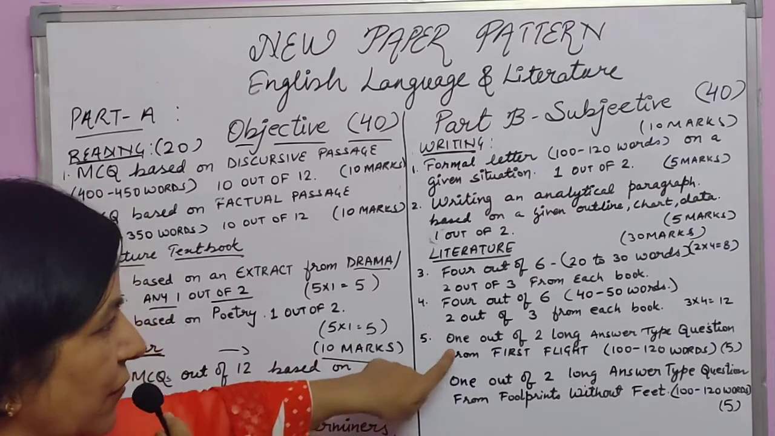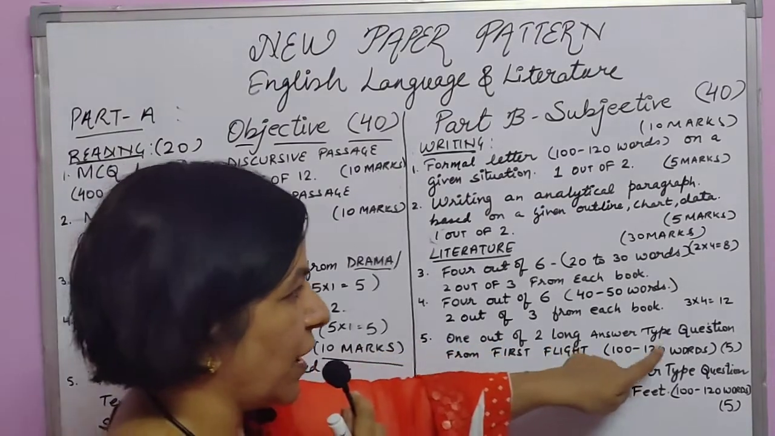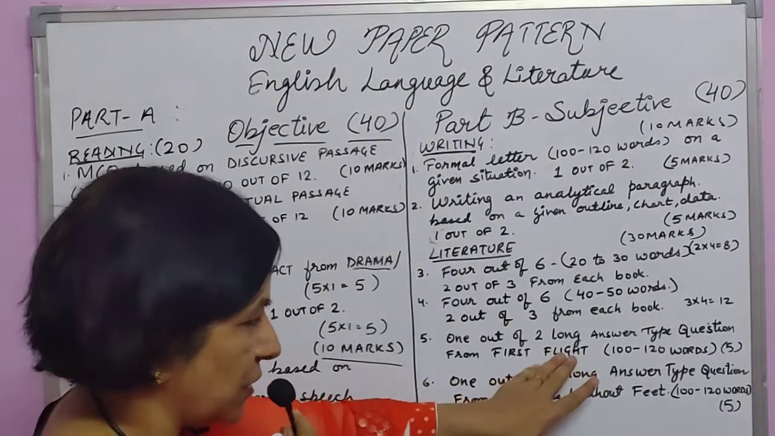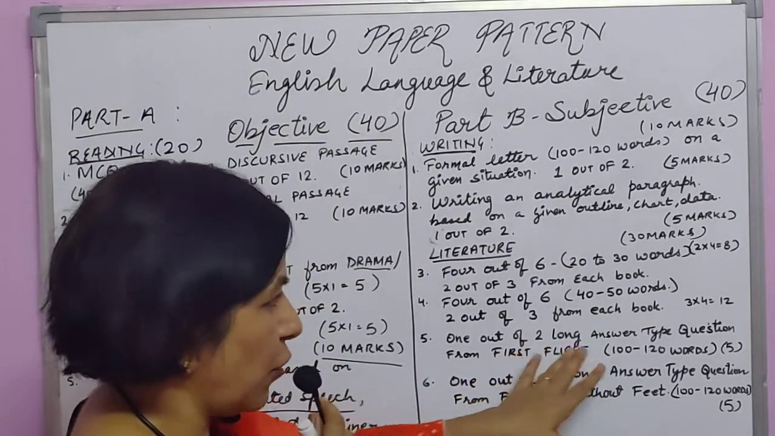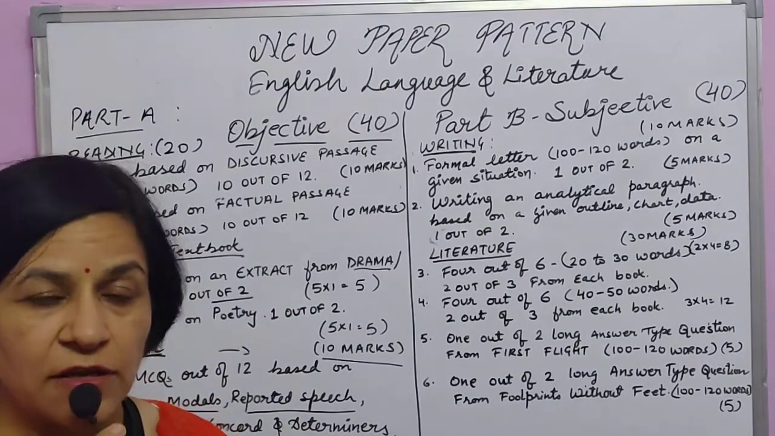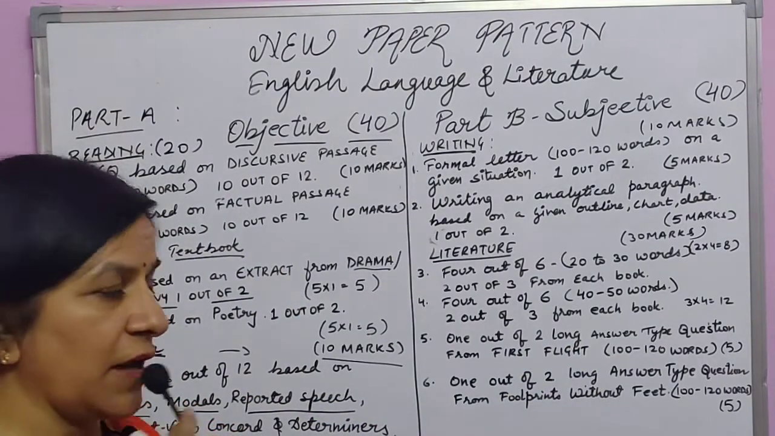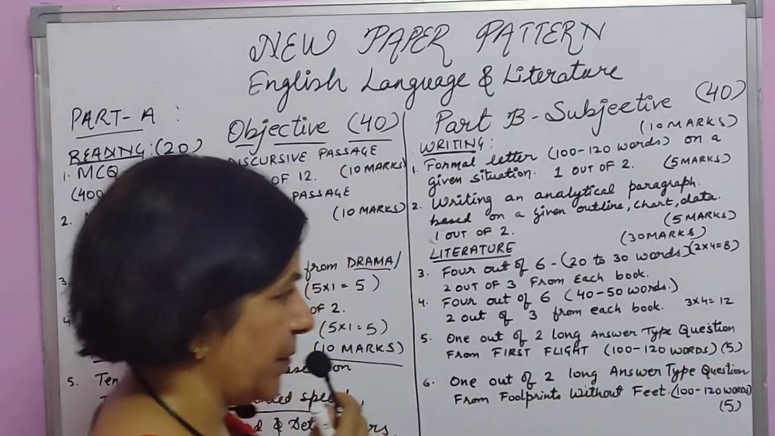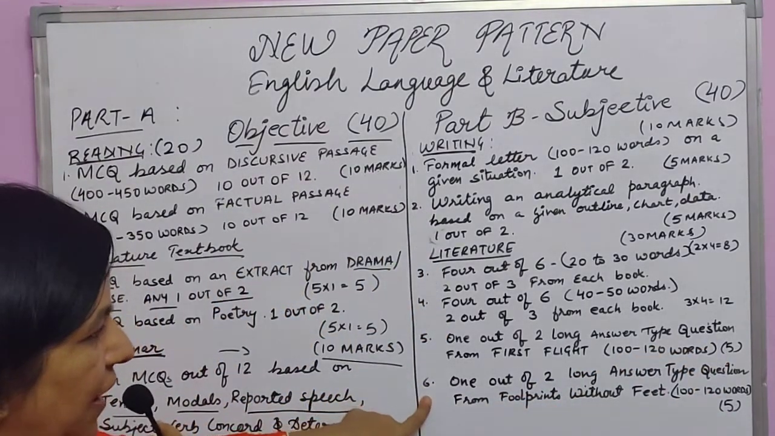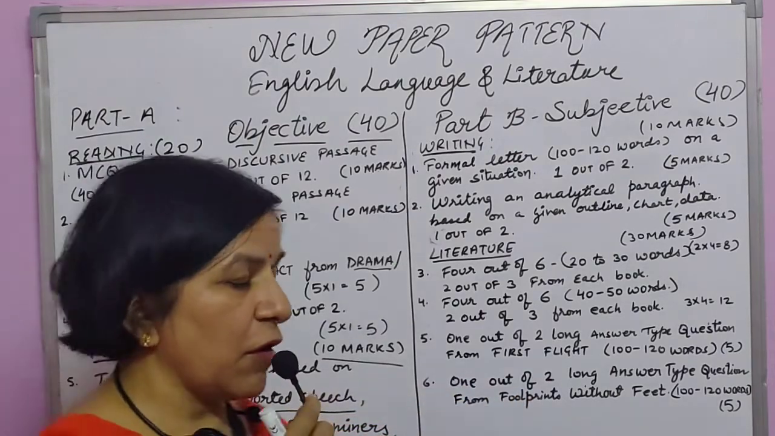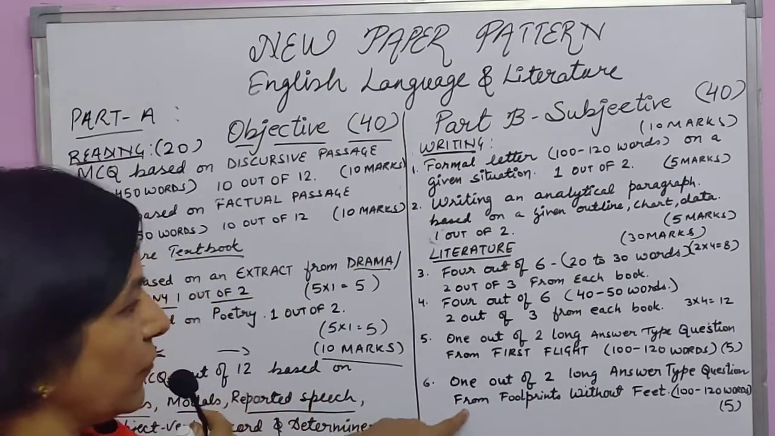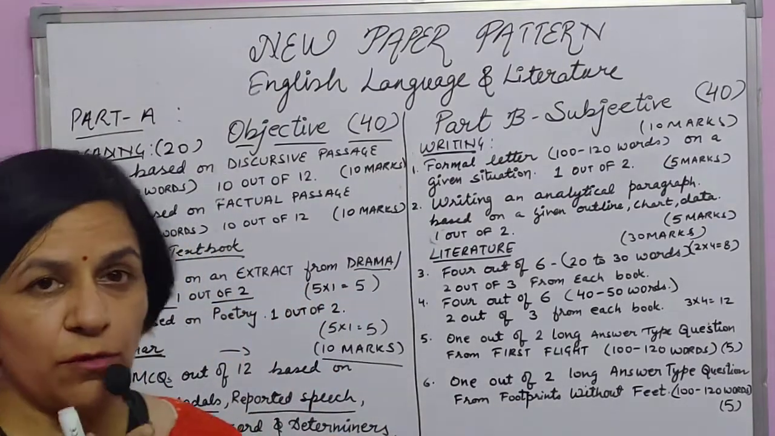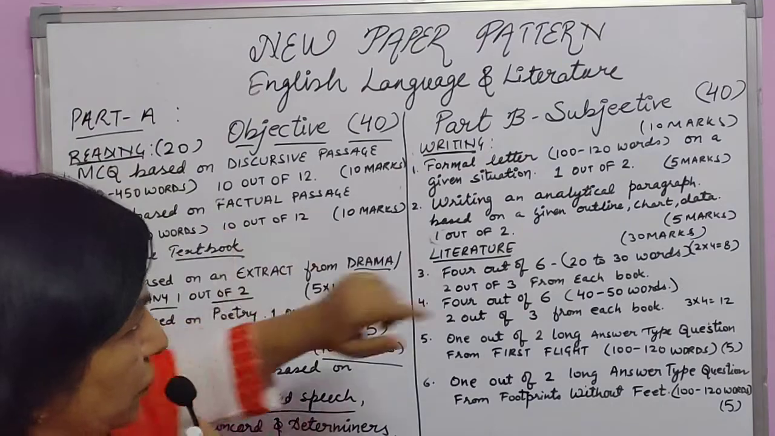Then question number 5, 1 out of 2 long answer type questions. So this time it is First Flight, only First Flight. 2 long answer type questions will be asked where you will attempt only 1 out of them in 100 to 120 words for 5 marks. Question number 6 and the last, 1 out of 2 long answer type questions from Footprints Without Feet in 100 to 120 words.